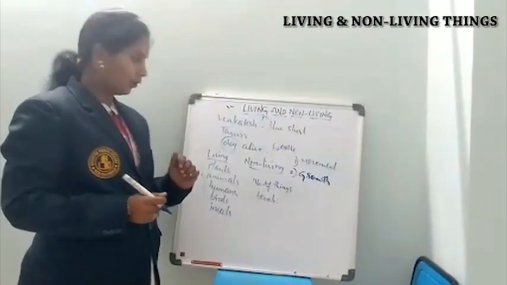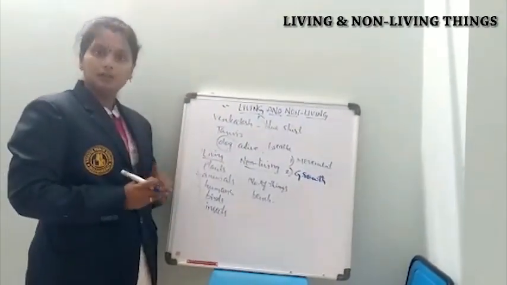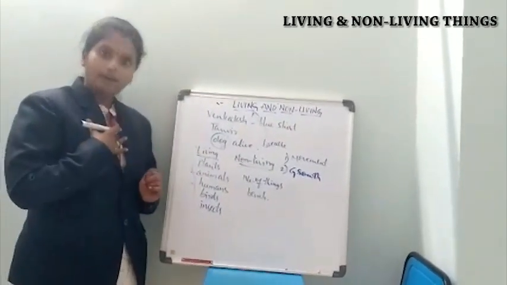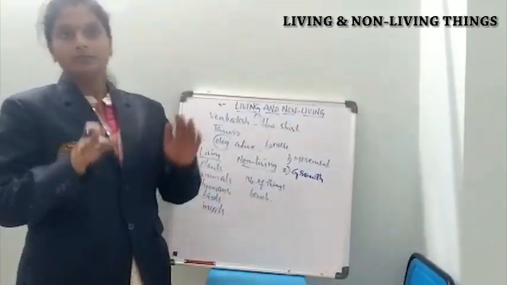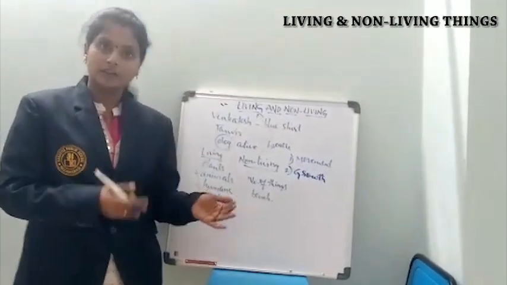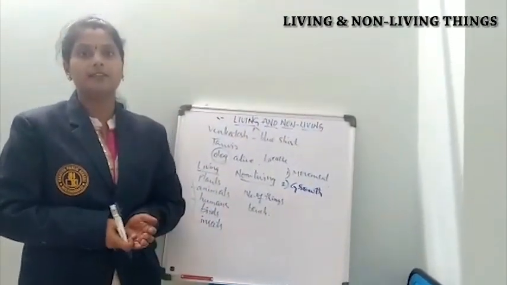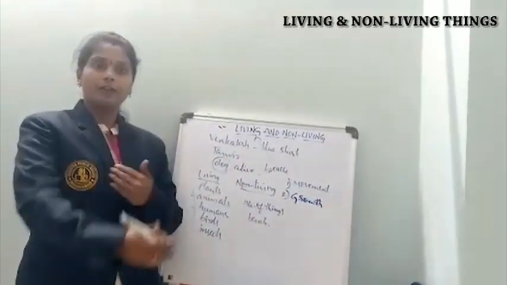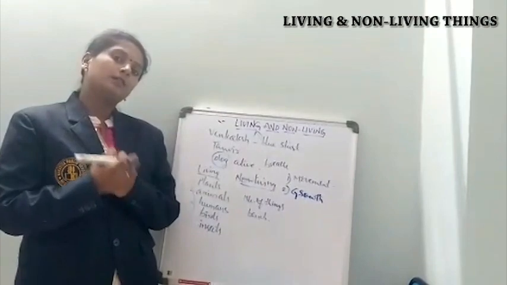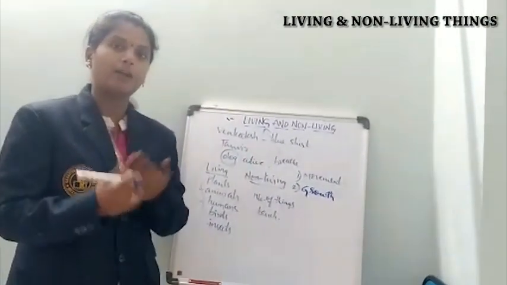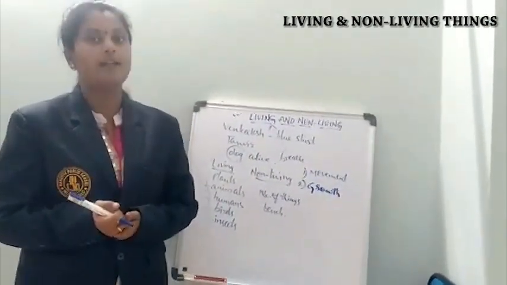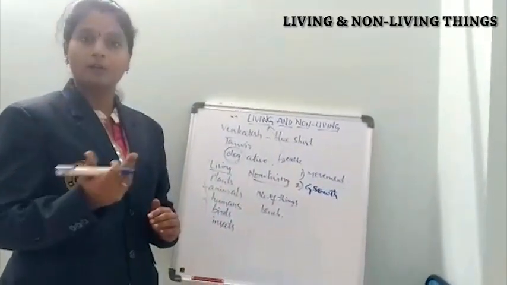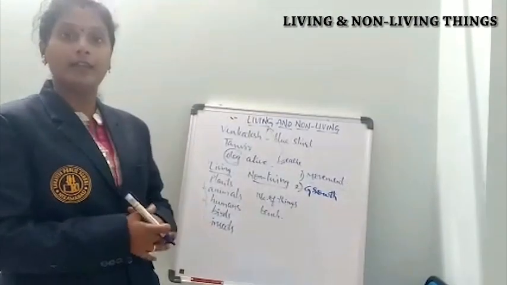Coming to the growth. So the second one is growth. All living things will grow. For example, myself, I am now a teacher. When I was at the age of 4 or 5 years, I was like you. I went to school, like LKG. So after LKG, UKG, not only are you changing in the classes, but you are changing in your physical growth, right? In the same way, all living things will grow. We can see their growth in their body.